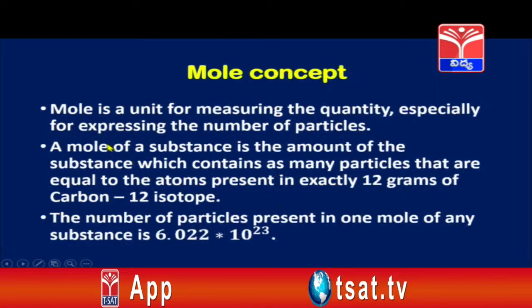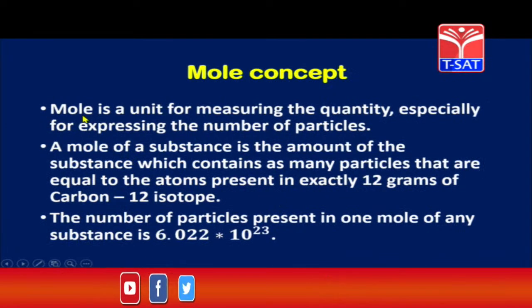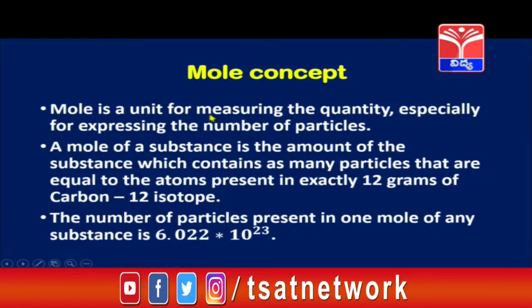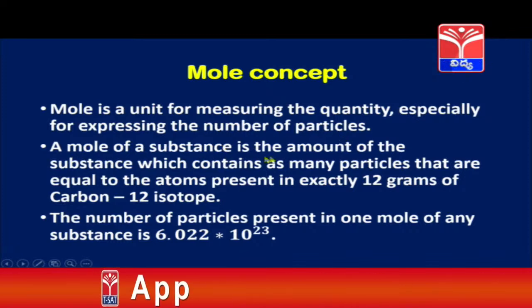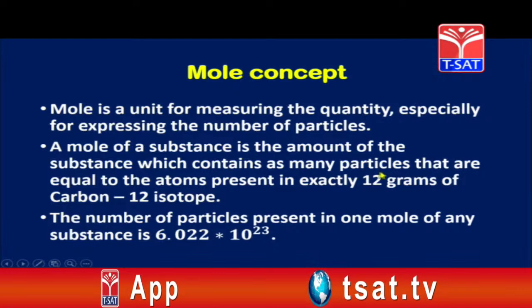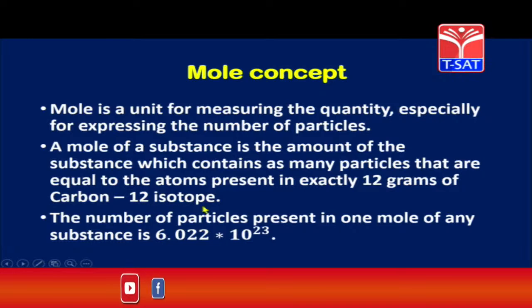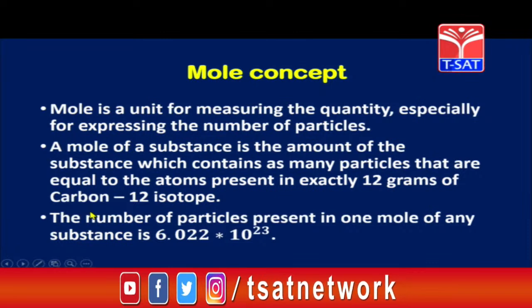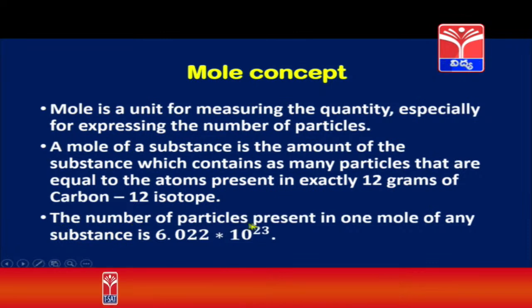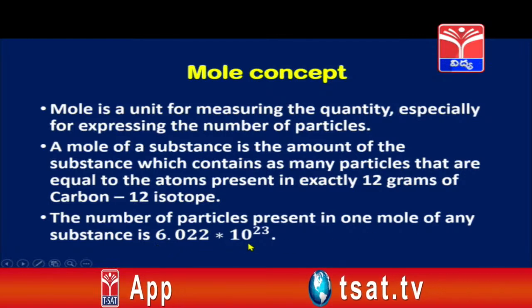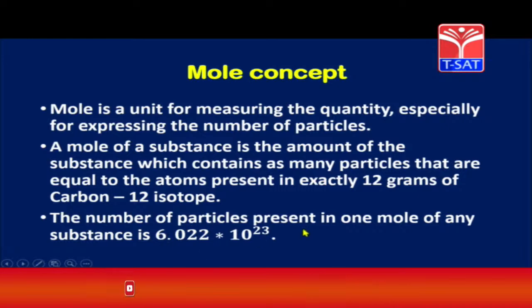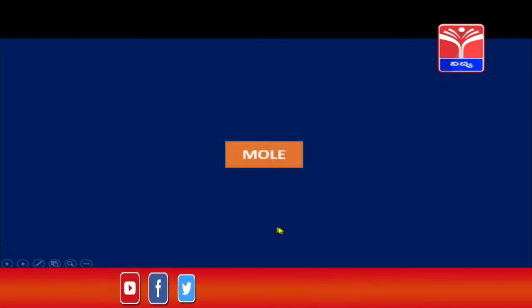Children, now let us come to an important concept called as the mole concept. Mole is a unit for measuring the quantity, especially for expressing the number of particles. A mole of a substance is the amount of the substance which contains as many particles that are equal to the atoms present in exactly 12 grams of carbon-12 isotope. So this is a number children, it represents the number of particles present in a substance. The number of particles present in 1 mole of any substance is 6.022 into 10 to the power of 23. This number is called as the Avogadro's constant. Let us try to understand it children.